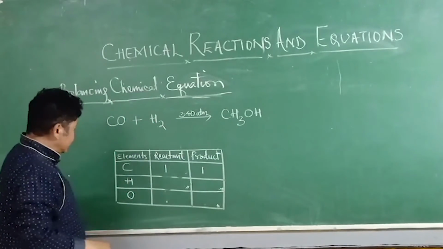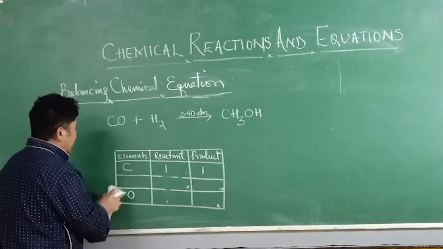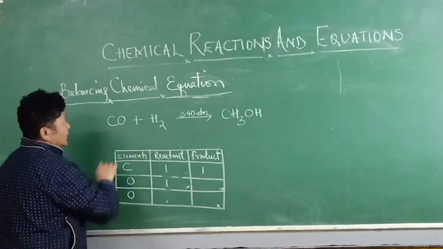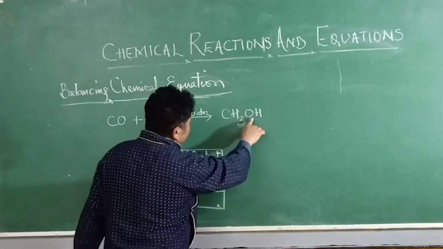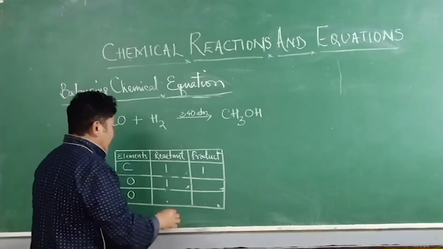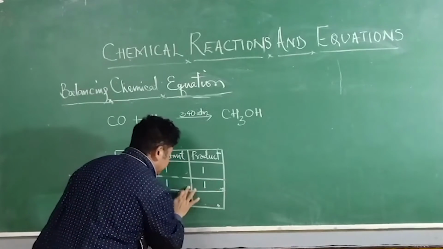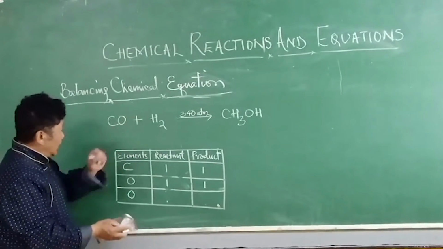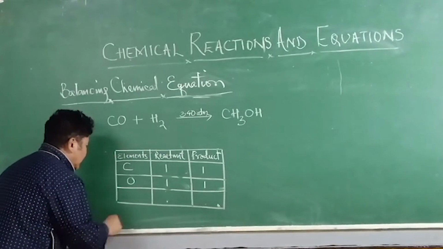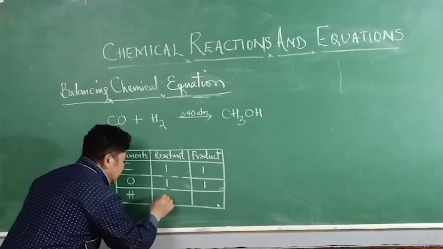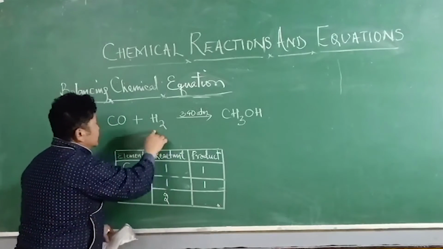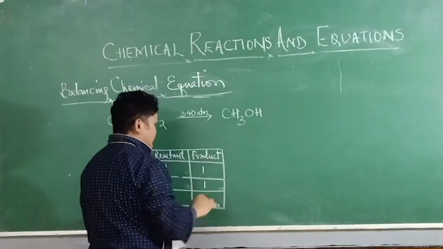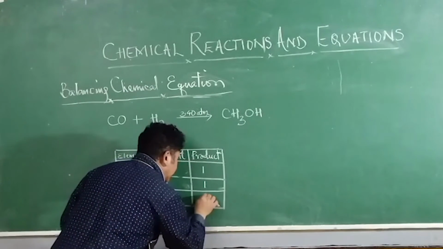Now in the reactant we have one oxygen here, and in the product also we have one oxygen. Now hydrogen. We have two hydrogen here in the reactant, and we have 3 plus 1, that is 4 hydrogen over here in the product.